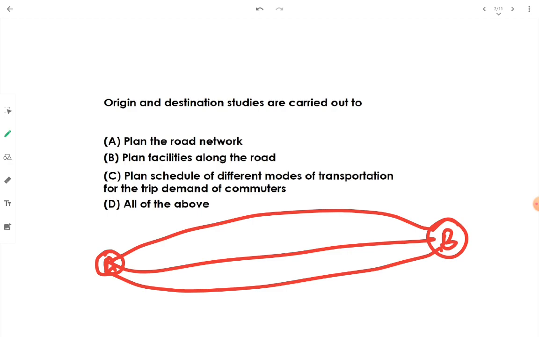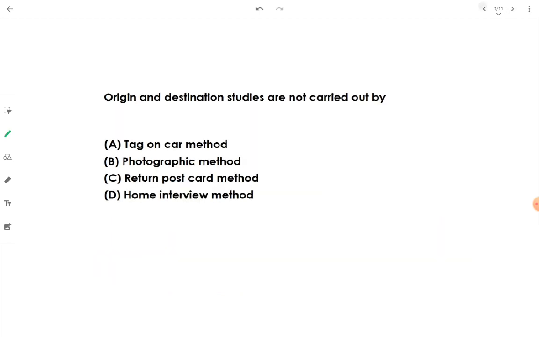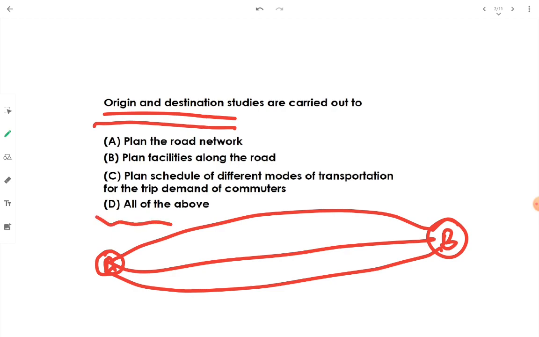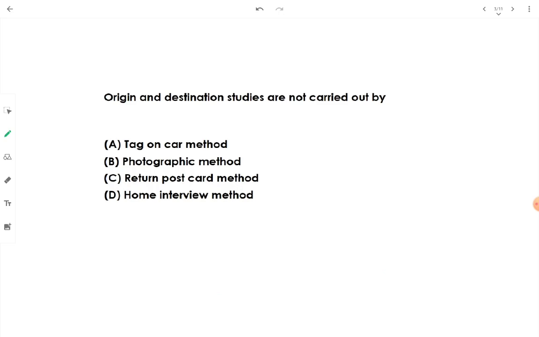travel, what are the busy hours and busy days of the week of the travels. All these studies are taken into origin and destination studies of a vehicle or for a commuter. These are what origin and destination studies are. So the correct answer is obviously all of them. Now let's get to the second question.